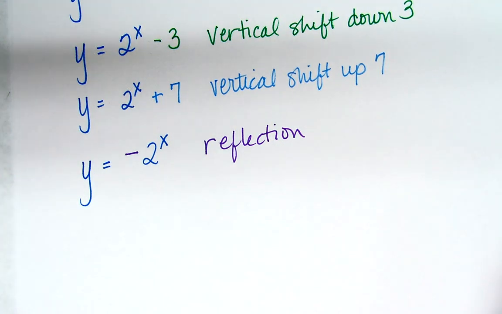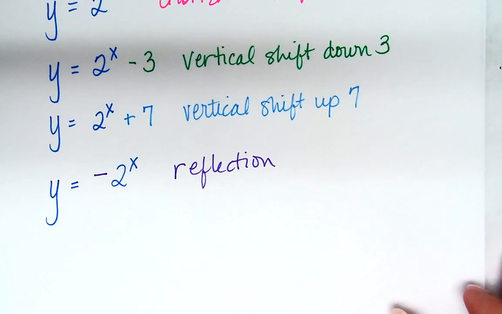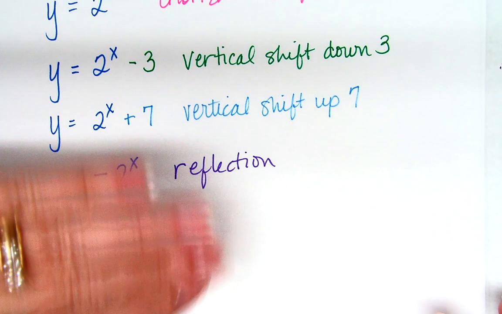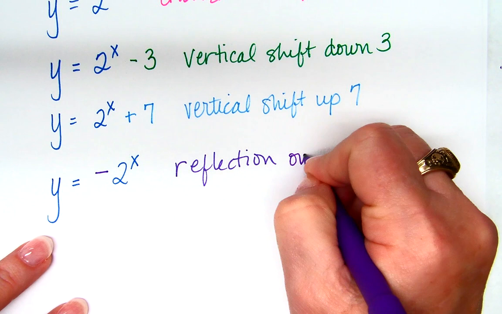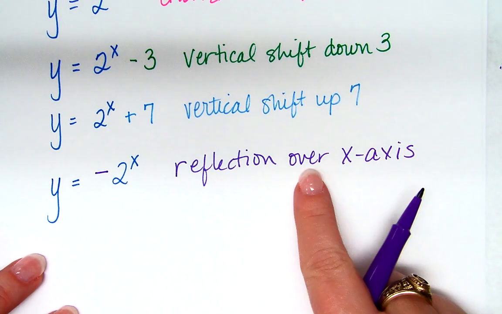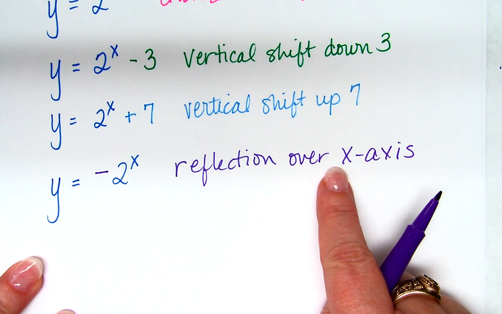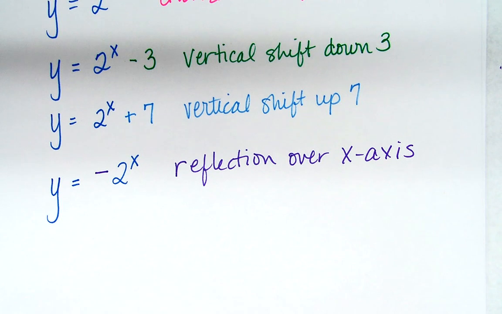Now this negative is on the outside of the parent, so that causes a, what kind of change? Vertical change, right? So what is it reflecting across? What would make it reflect over the y-axis? If the negative was inside. Very good. Okay?